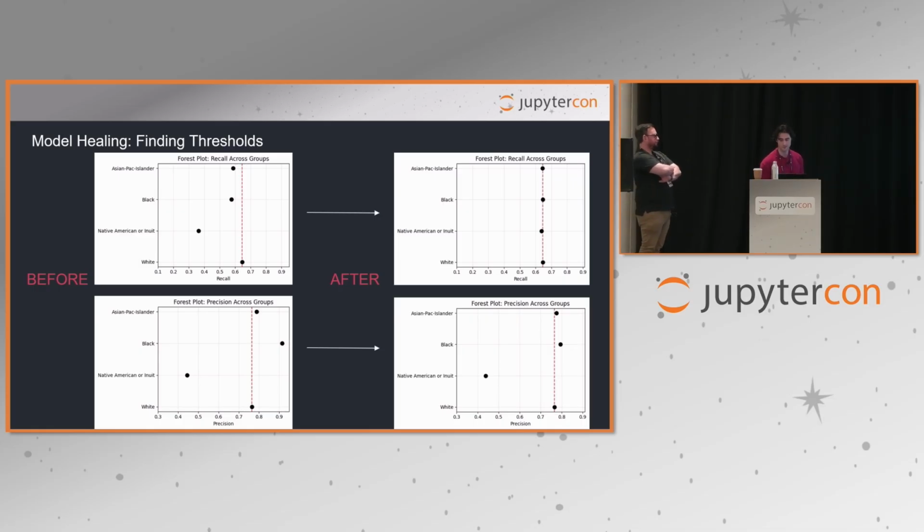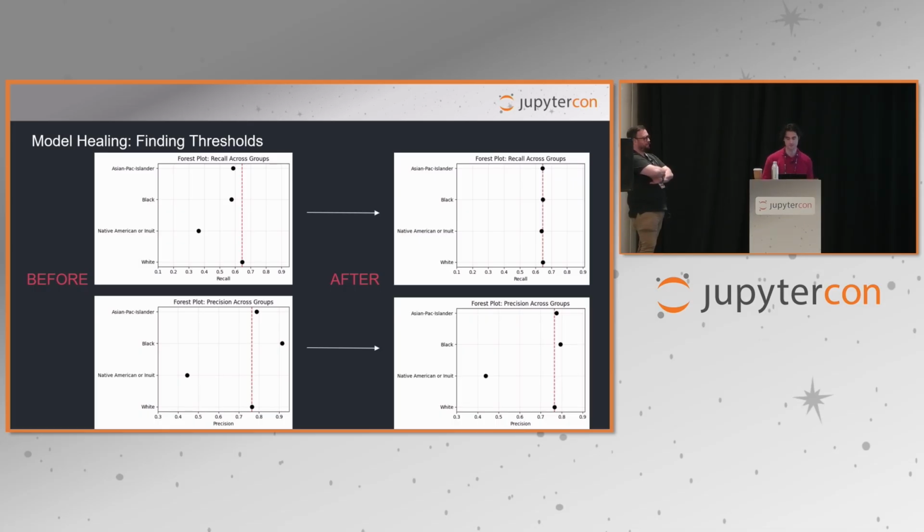However, now have a look at the right side. After applying the different thresholds we can see the recall is much more equitable, with all the performance metrics matching that of the reference group for all the different races. And have a look at how they're all lined up along that dotted line. If we go on to look at the precision, we can also see that it's equitable for the Black and Asian groups, but when we look at the Native American group, we can see the precision is actually slightly decreased.